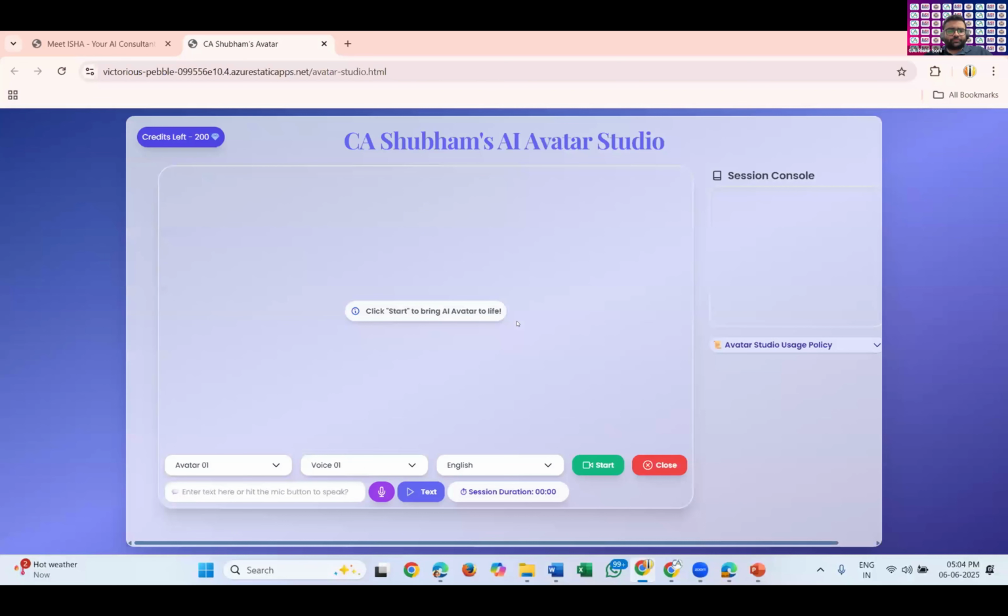Yes. So before starting my demonstration, I will start with the actual final outcome so that it can be relatable to most of us. See, I'm just clicking on the start button.